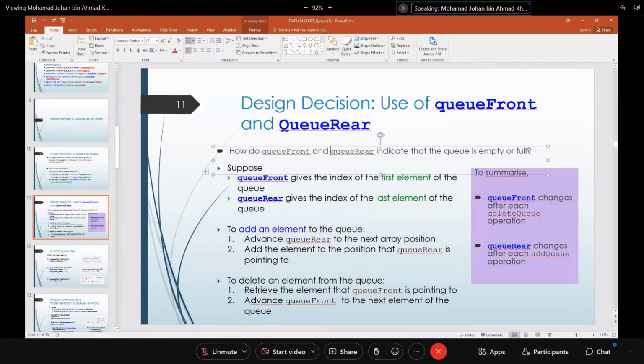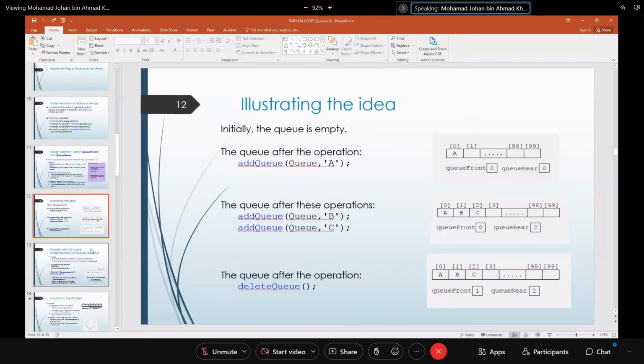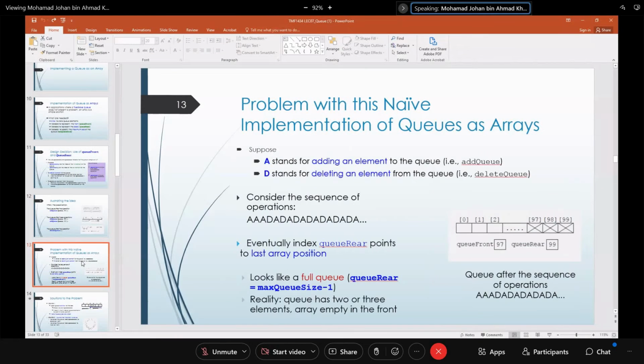So queue rear we already answered, add element we already answered, delete element we already answered. Here's an example where you add A. You put queue rear at 0. You add in B and C, and see the queue rear moves. Now it's at index 2. Front still stays. Front is only invoked when you want to delete. When you delete, you see queue front move to the next index. So that's the basic principle of a queue.